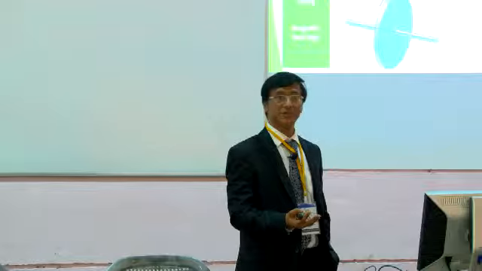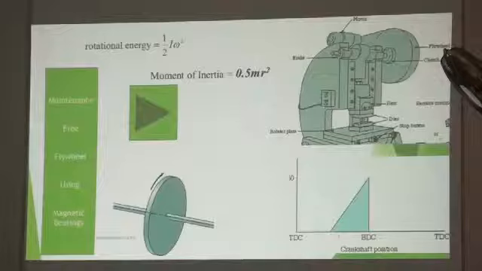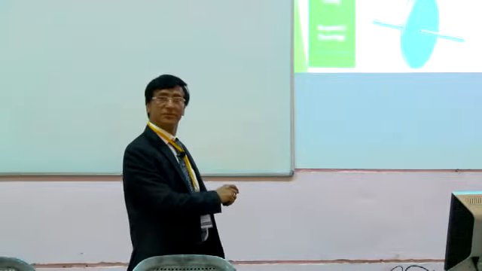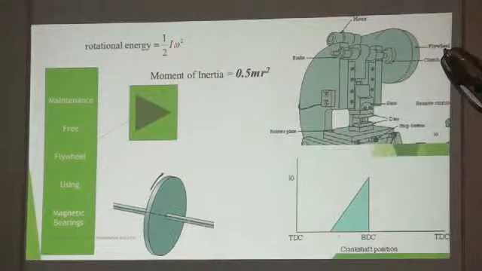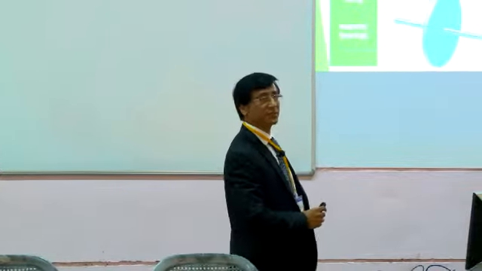What happens if I use a UPS or a battery? It will take some time to give back a response. There will be some delay time, while in the case of the flywheel, the delay time is almost negligible. When I think from an energy point of view, I understand two things: one is angular velocity and the other is inertia. Inertia has two components, mass and radius. That means if I want a good flywheel, I need to keep a larger radius and a much higher angular speed. If you are able to keep these two, naturally the system will be bulky.